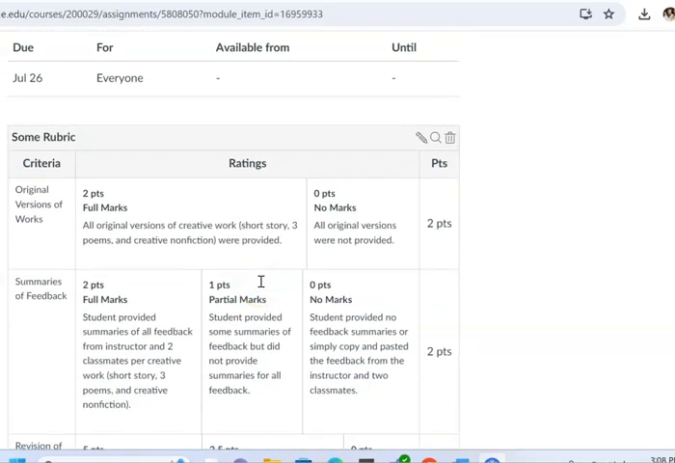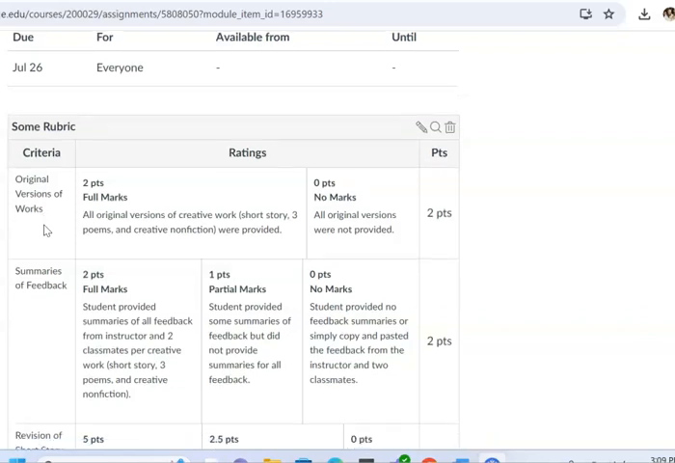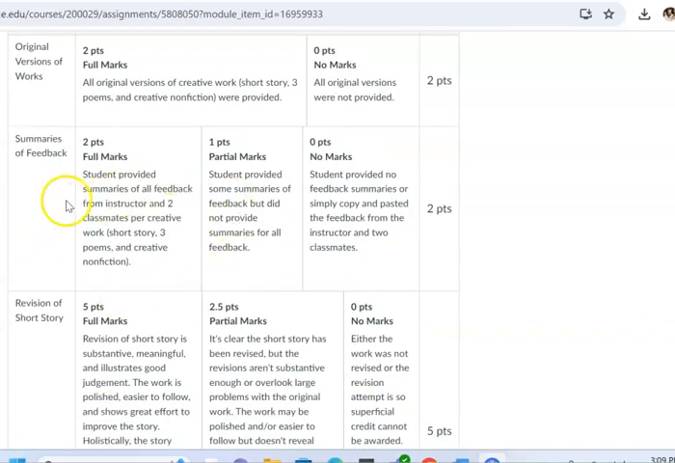The final thing I want to show you is the grading rubric. So I've broken this down for the various things. So 2 points will go for original versions of the work. So you earn 2 points just for copying and pasting your original short story, your original poetry, and your original creative nonfiction. Then the next 2 points are earned through your summaries of feedback. Here, I want to see that you have summarized in your own words all of the feedback that was provided